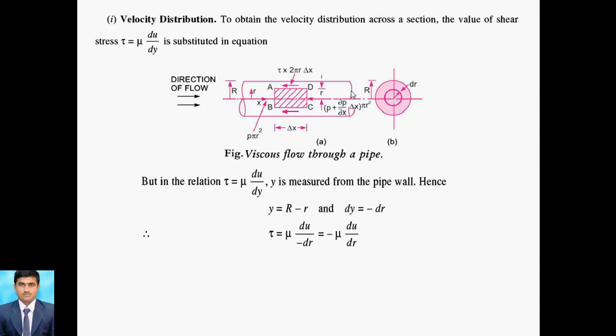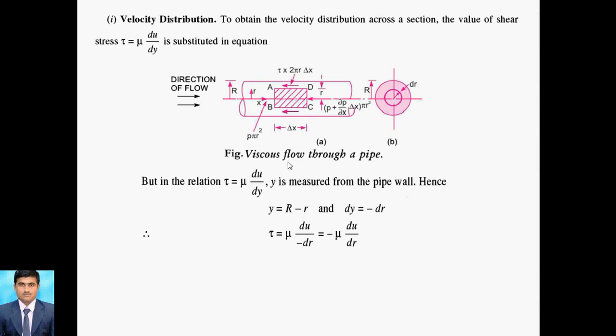That gap is called Y, and capital R minus small r means that small gap is there. Capital R minus small r. So small r is here, capital R is here. That gap is called Y, measured from the pipe wall to the elemental ring. So Y is equal to capital R minus small r.